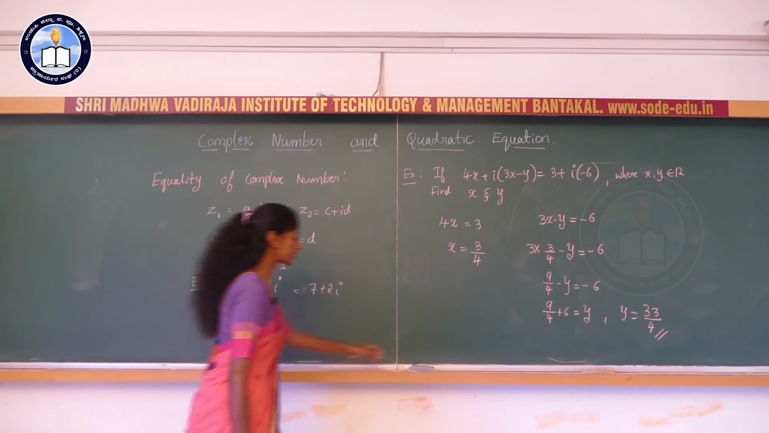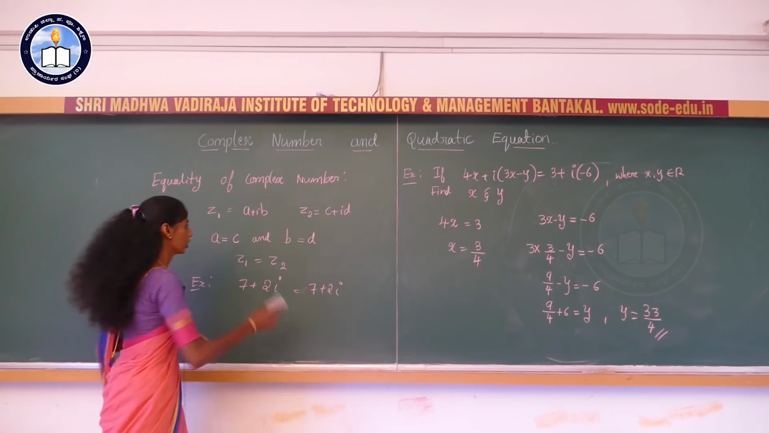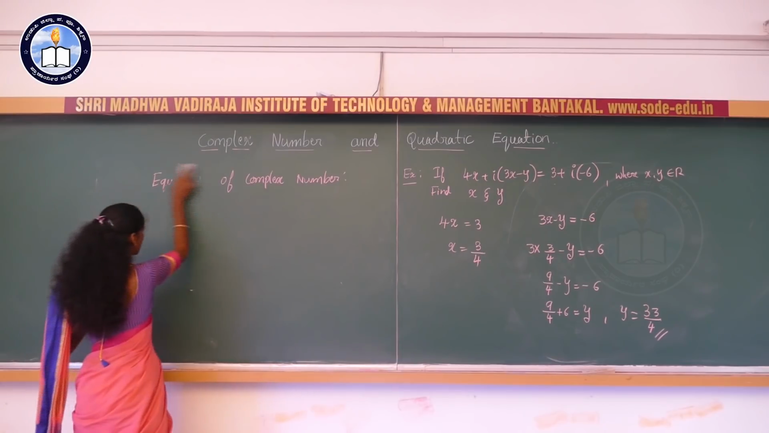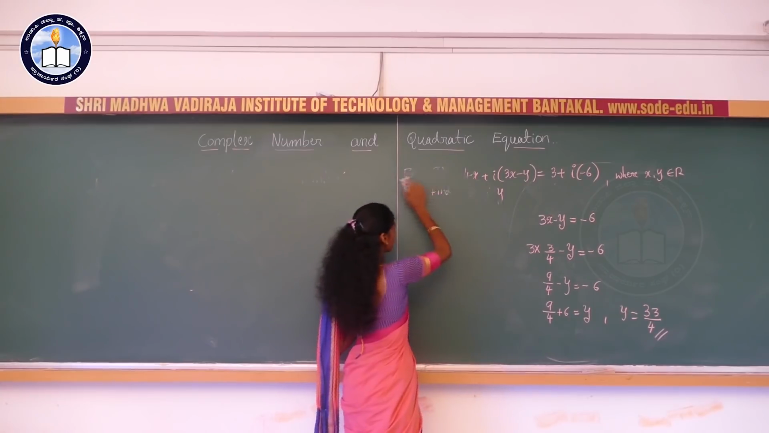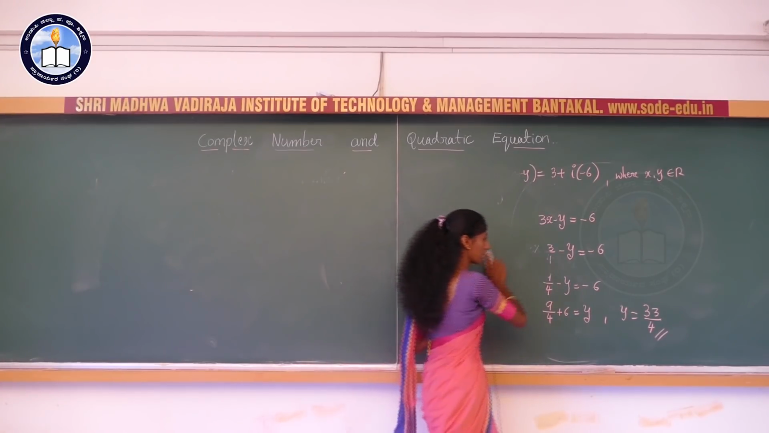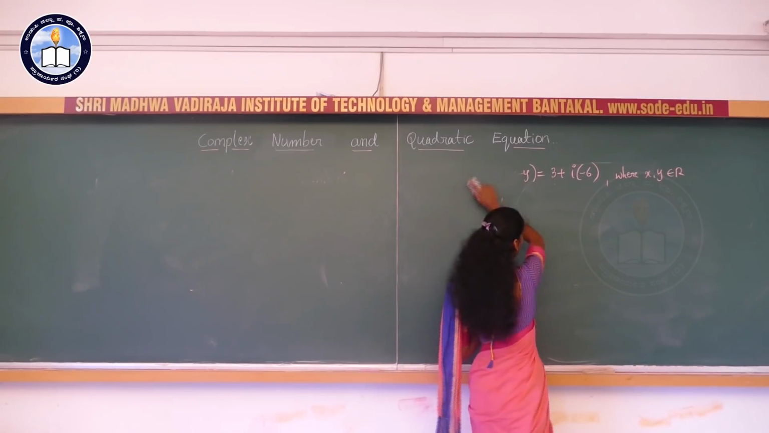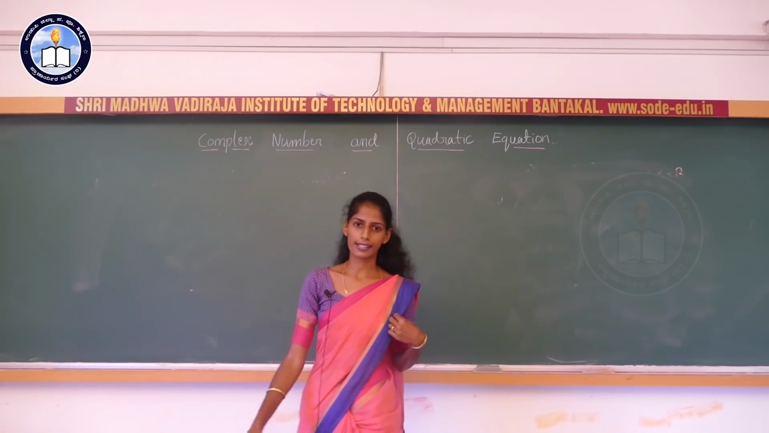Okay. Next, we will study the algebra of a complex number. So, what is the algebra of a complex number? First, we know the basic operations, right? In mathematics, the basic operations are addition, subtraction, multiplication and division. So, we know how to add two numbers.